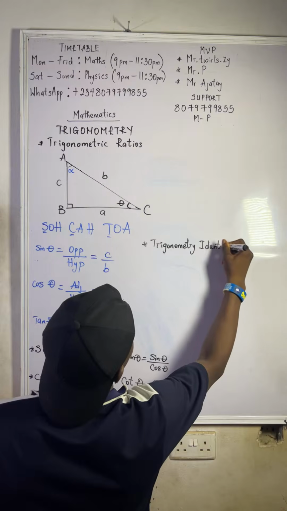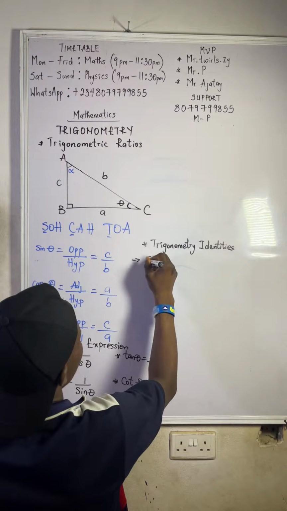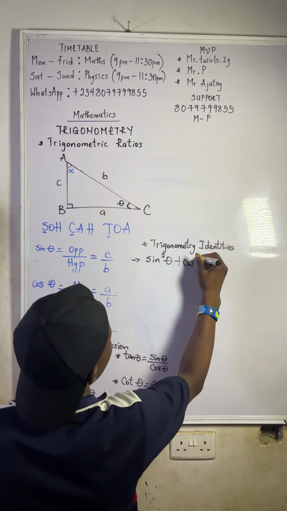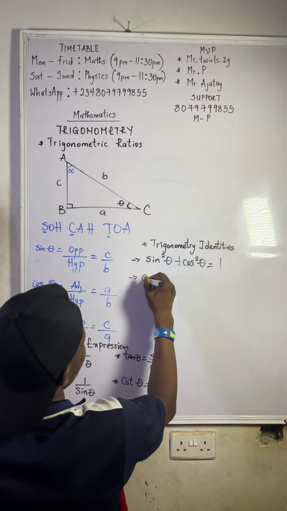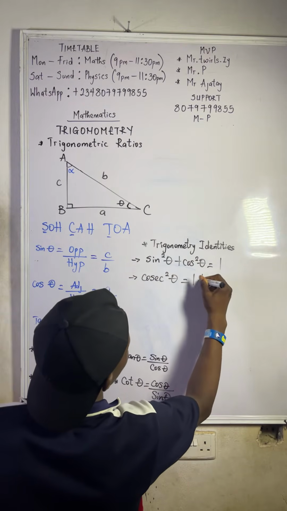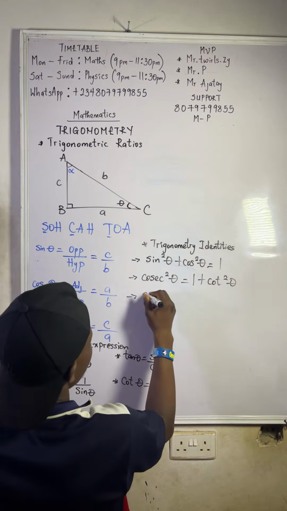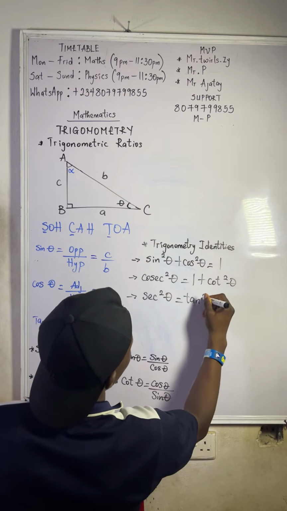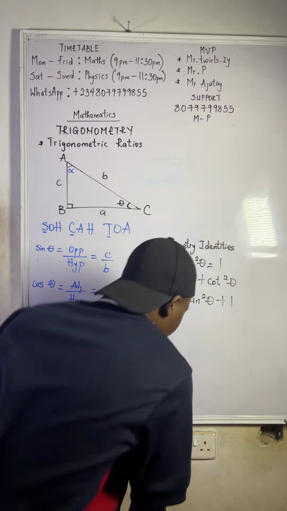So please don't joke with all these formulas. The first one is what? There's proving for it, but there's no need. Sin square theta plus cos square theta is equal to 1. Then cosec square theta is equal to 1 plus cot square theta. Then sec square theta is equal to tan square theta plus 1. So these are the 3 trigonometry identities.